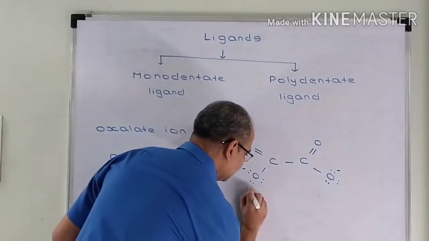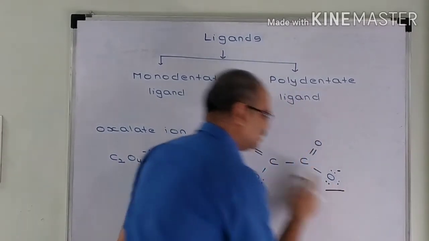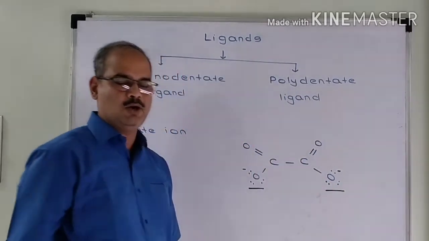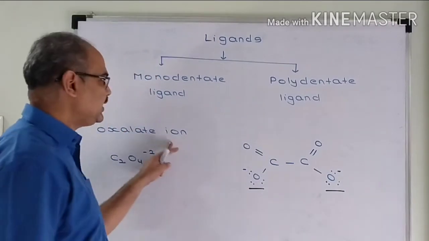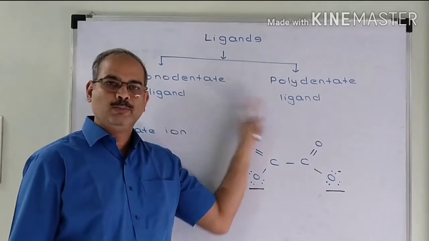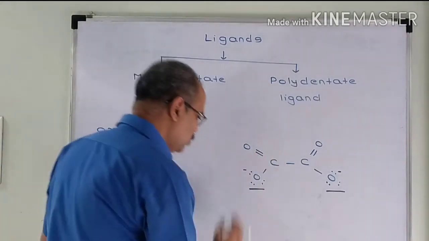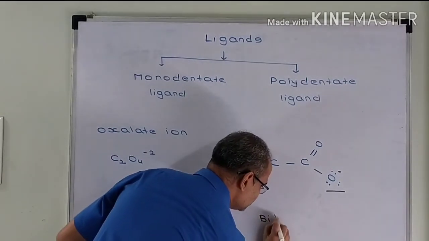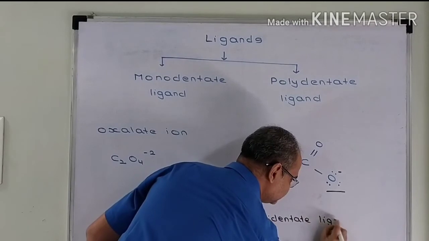So again, though there are 4 oxygen atoms in this molecule, the donor atom will be these two unstable oxygen atoms. Since there are two donor atoms, oxalate ion is an example of polydentate ligand. Since there are two donor atoms, more specifically, this is also an example of bidentate ligand.